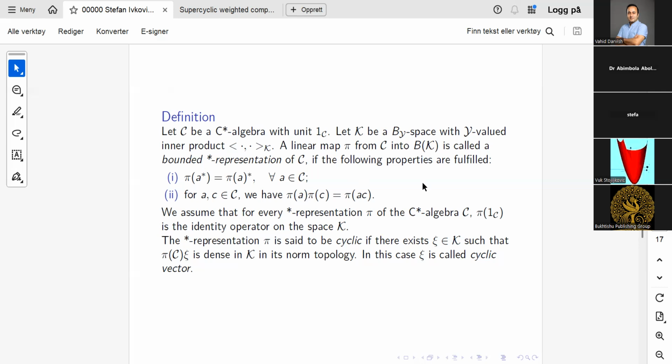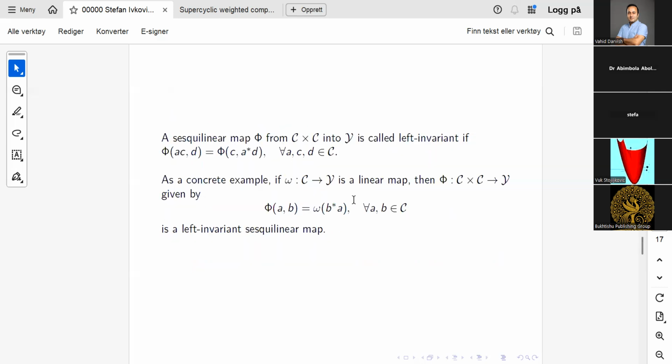As we know, for Hilbert C star modules, not every bounded linear operator needs to have an adjoint. This is not the same as for Hilbert spaces. And as you can guess, the situation here should be the same. We do not always have an adjoint, but in fact this map has the property that if you apply pi to A star, then you always get an adjointable operator, and its adjoint is given in this way here. And the representation is cyclic if it has a cyclic vector such that pi(C) xi is dense in K in its norm topology. This is just the standard notion.